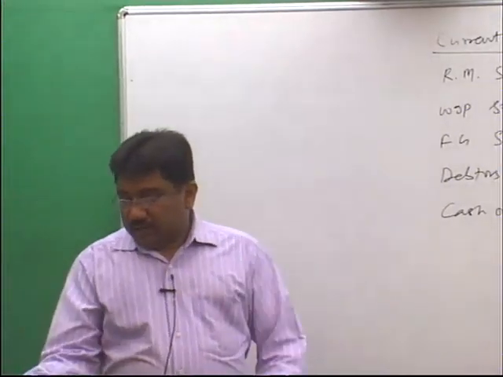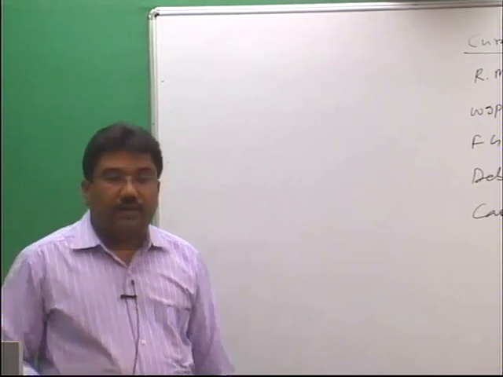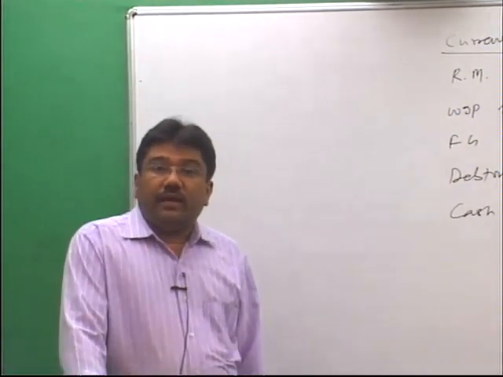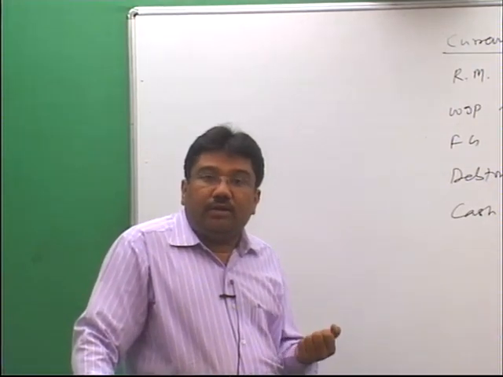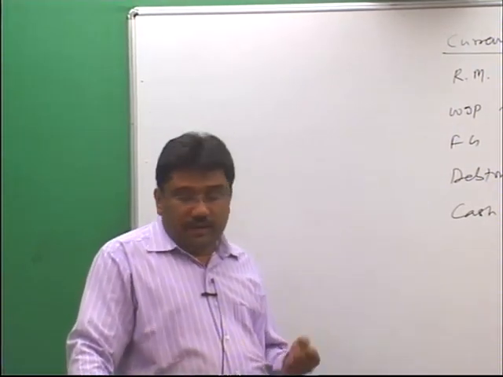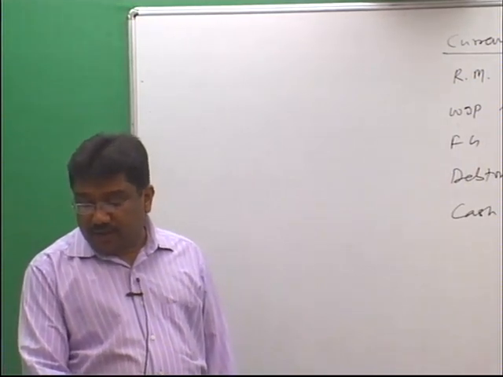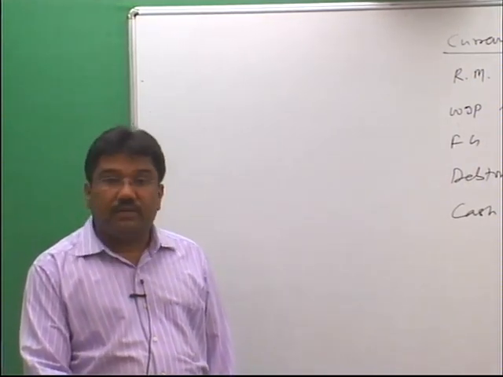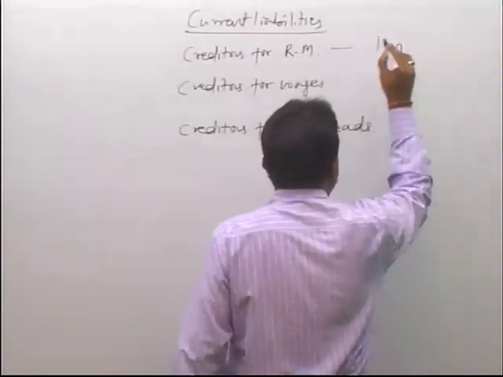Then see the next, credit allowed by supplier is 1 month. Now it is a current liability. Current liability means some facility or credit received by the company for a short term. When we purchase raw material from the supplier, our supplier gives us credit of 1 month. So creditors for raw material give us credit of 1 month.